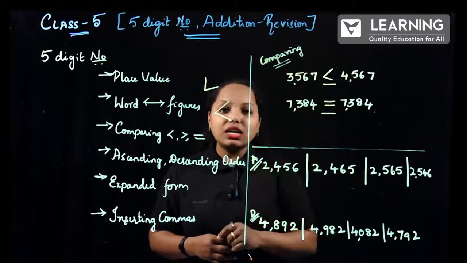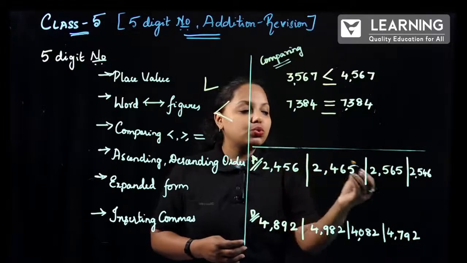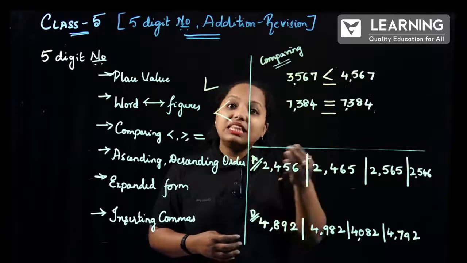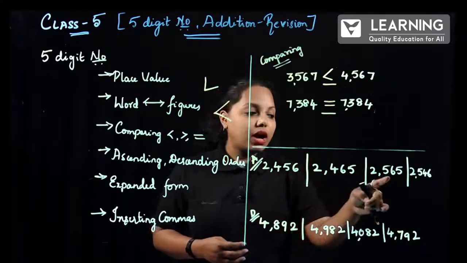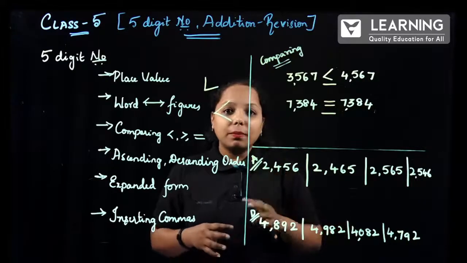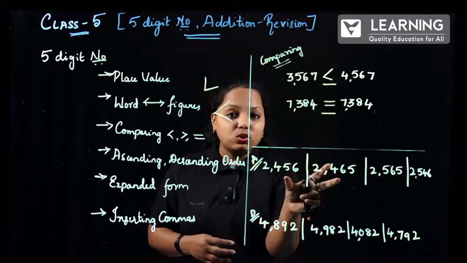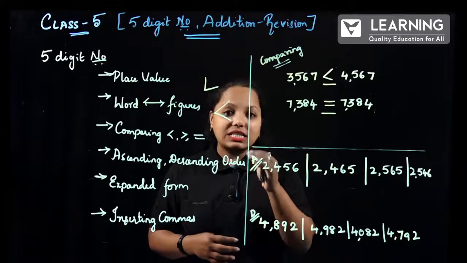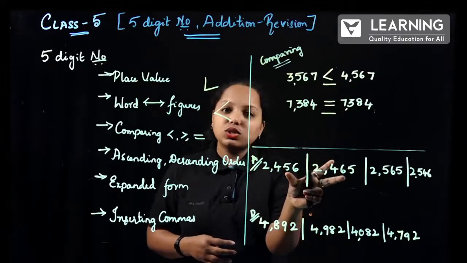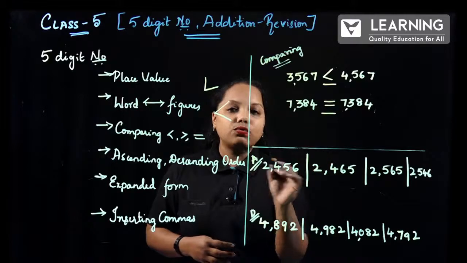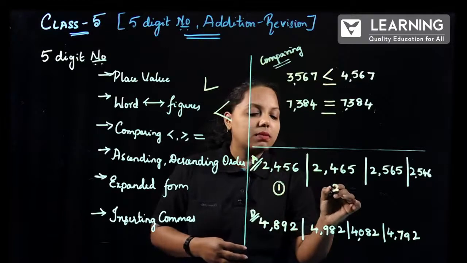So now ascending order, smaller to bigger. First check the starting numbers 2, 2, 2, 2. Yes, all the numbers are the same. Then go and check the second number. So now 4, 4, 5, 5. Again somewhat equal, but what are the smaller numbers? It is 4 and 4. Now between these two, check the smaller number. Why? Because it is ascending order, smaller to bigger. Now 5 and 6, which is smaller? Obviously 2, 4, 5, 6 is smaller. So this number comes first and this number comes second.